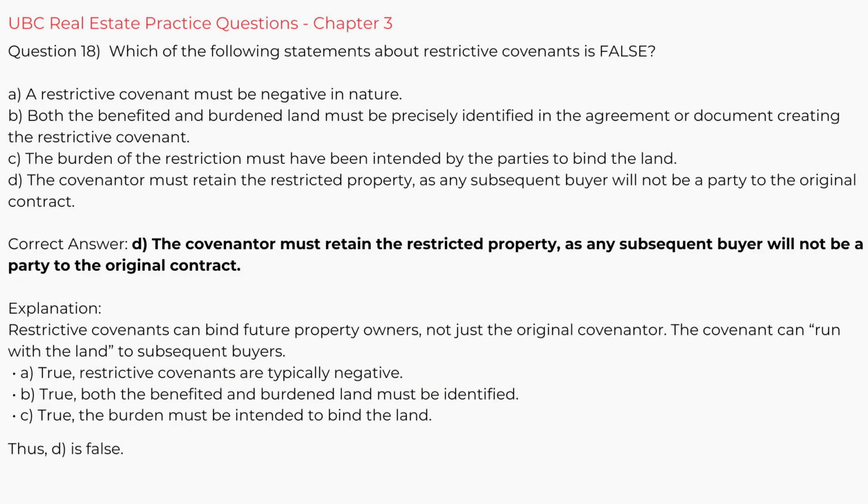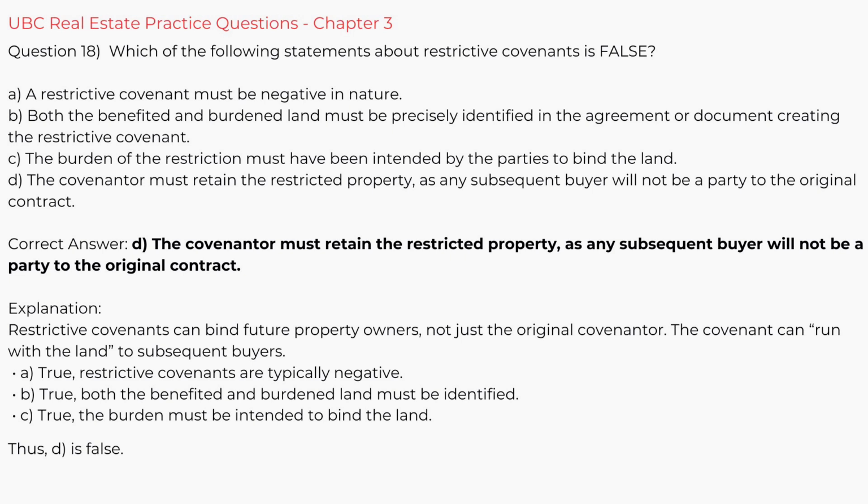Question 18. Which of the following statements about restrictive covenants is false? A. A restrictive covenant must be negative in nature. B. Both the benefited and burdened land must be precisely identified in the agreement or document creating the restrictive covenant. C. The burden of the restriction must have been intended by the parties to bind the land. D. The covenantor must retain the restricted property, as any subsequent buyer will not be a party to the original contract. Correct answer, D. Explanation.